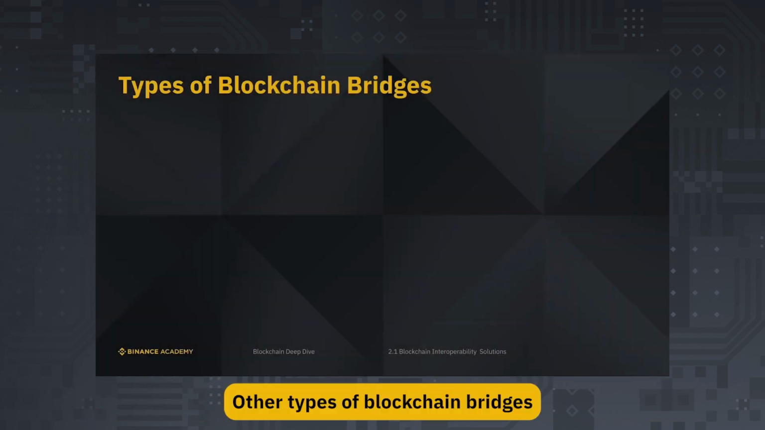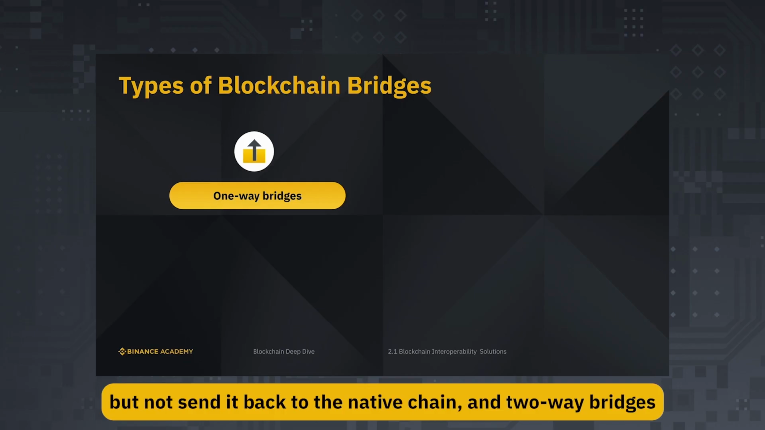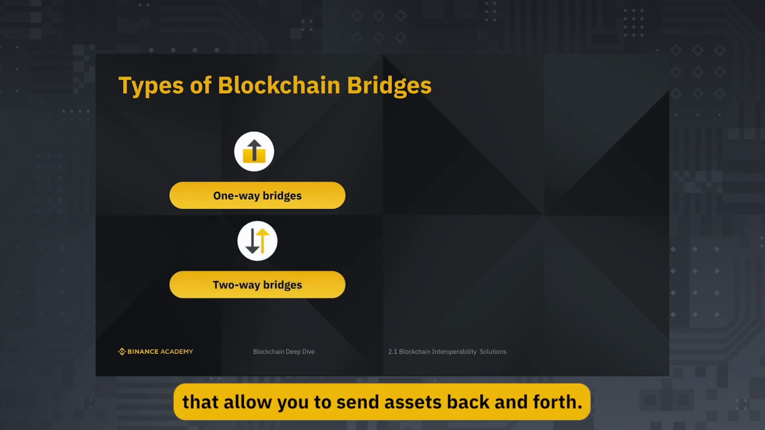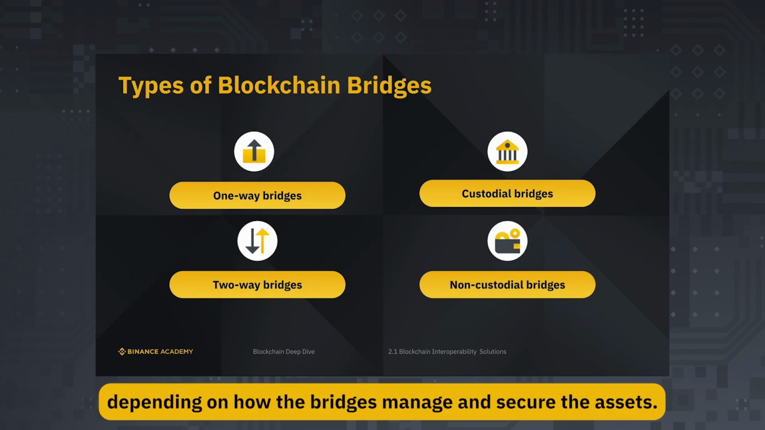Other types of blockchain bridges include one-way bridges that only allow you to send assets to another blockchain but not send them back to the native chain, and two-way bridges that allow you to send assets back and forth. Bridges can also be custodial and non-custodial, depending on how the bridges manage and secure the assets.